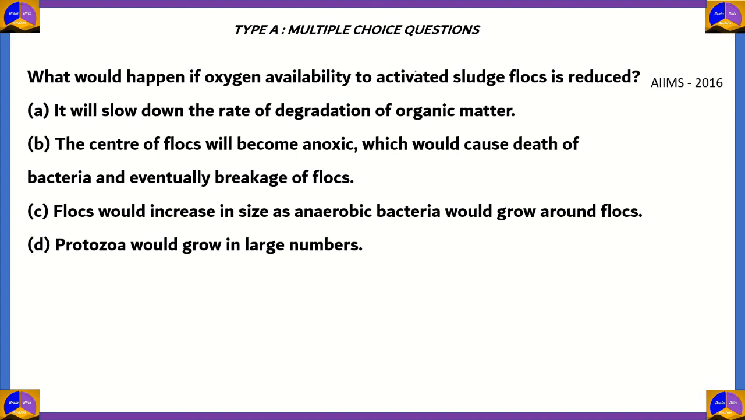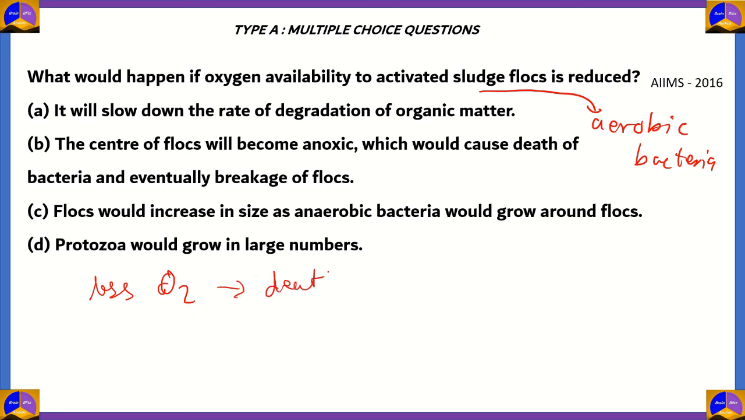Now, the important thing to note here is that activated sludge flocs contain aerobic bacteria, so they require oxygen for functioning properly. That means less oxygen availability would imply the death of aerobic bacteria. These aerobic bacteria form the flocs. So therefore, option B, the center of flocs becoming anoxic, causing death of bacteria and breaking of flocs, is the correct option. Option C would be incorrect because that happens only with an increase of oxygen.